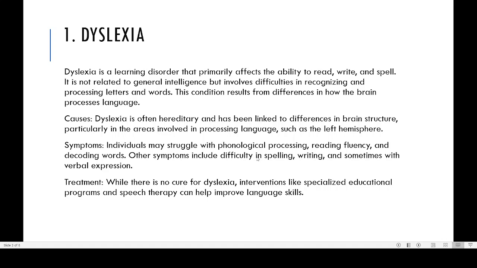Similarly, L and I are very similar. One is short, the other is taller. The only difference is that, for them, it will be a big problem. Similarly, there are a lot of other words which are very similar to each other, and for them, distinguishing between these words is very difficult. So that is our main problem. There is no cure for dyslexia, but specialized educational programs and speech therapy can help improve language skills.